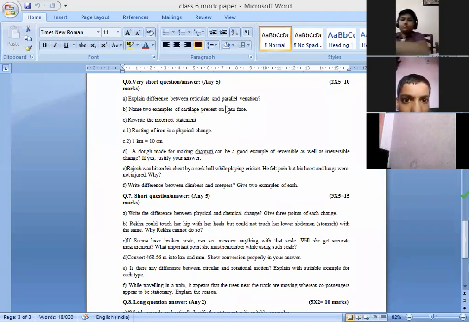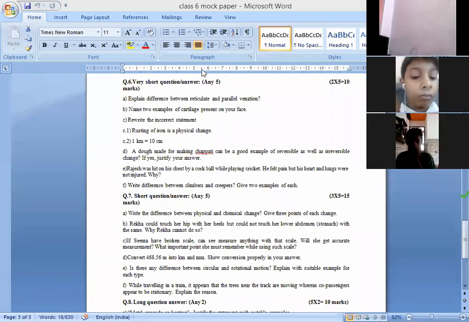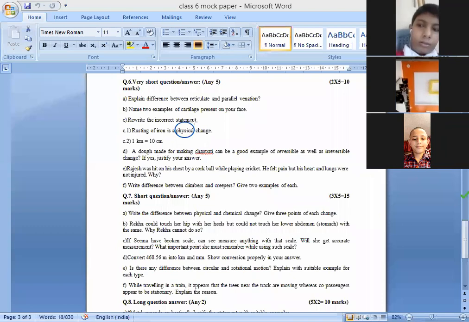Next, name two examples of cartilage present on your face. That is ear and, yes, tell me. Nose and ear, yes. Cartilage is present. Rewrite the following statement. Rusting of iron is a physical change. Is it true? It is not physical. This is wrong. Instead of a physical change, it will be a chemical change.